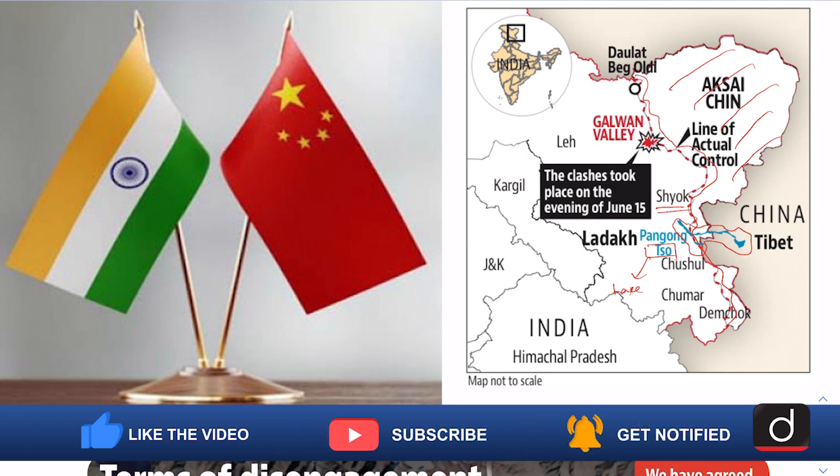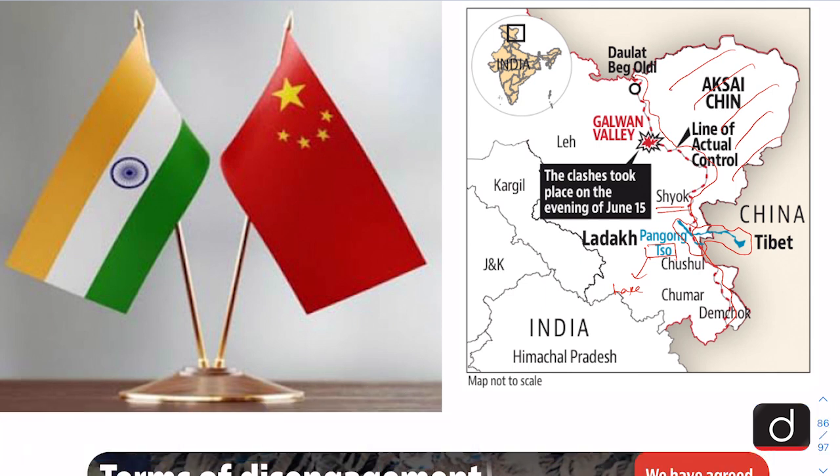And here this disengagement between the two troops is now going to take place, and this will be followed by the other areas. Here we have the important base of Daulat Beg Oldi near the Karakoram Pass, and this is the area which we call Depsang Plains. And here a standoff has been going on between the Chinese and Indian troops since 2013.